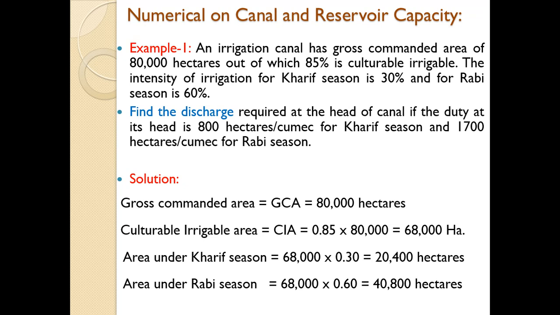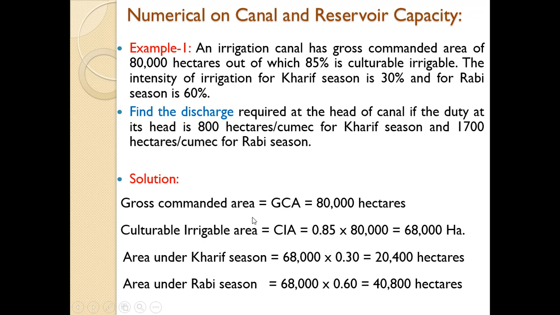So from this gross commanded area we can find out cultivable irrigable area. So coming to the solution, gross commanded area given is 80,000 hectares. Out of this, cultivable irrigable area is 85%. So calculate 85% of this GCA, gross commanded area. So 0.85 into 80,000, it comes to be 68,000 hectares. So it will give cultivable irrigable area as 68,000 hectares.